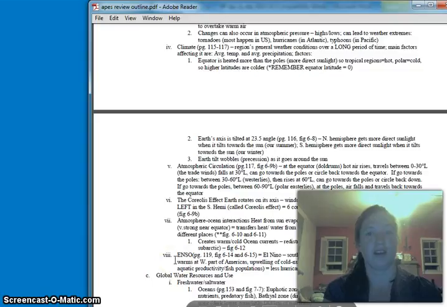Right, so this was our second part of the atmosphere notes. Sorry about all of the fussing my daughter is doing, but that should finish it up.